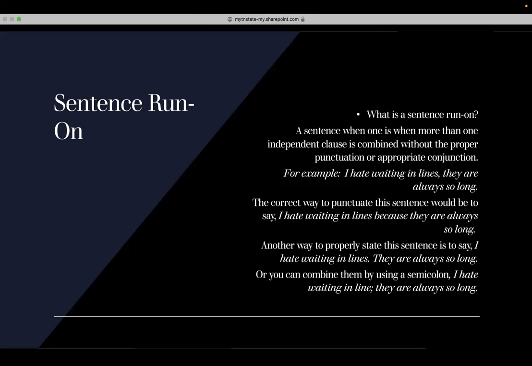The correct punctuation in this sentence would be to say, I hate waiting in line because they are always so long. Or it can be stated as, I hate waiting in line, period. They are always so long. And an additional way, if you want to use punctuation, would be to say, I hate waiting in line, joined by a semicolon, they are always so long. There are 3 different ways that you can state the proper way of that sentence in the example given above.